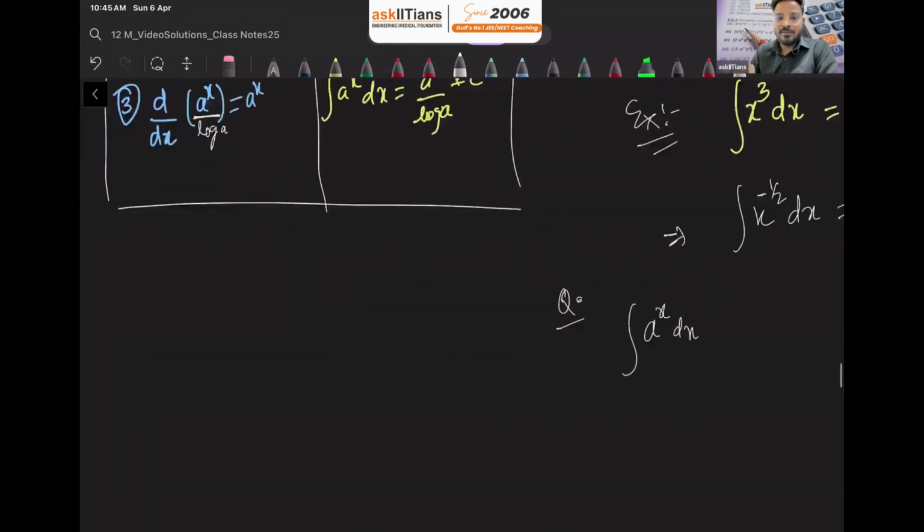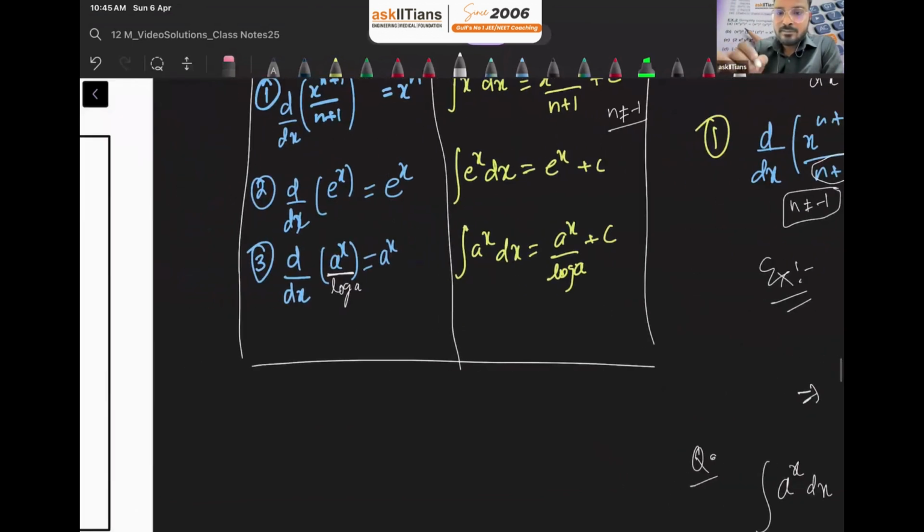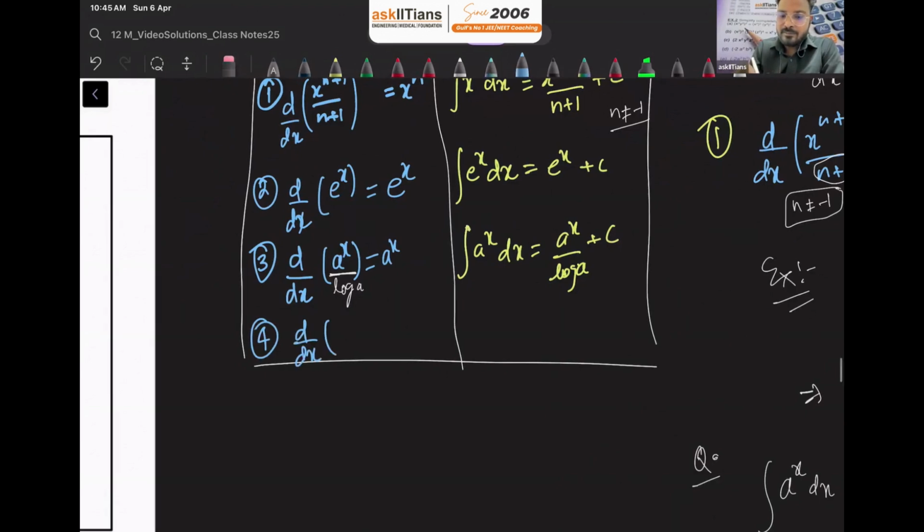So now just write down this also. Fourth formula is that d over dx of log of mod x is 1 upon x. It implies that if you want to find out the integration of 1 upon x dx, it will be log of mod x plus c.